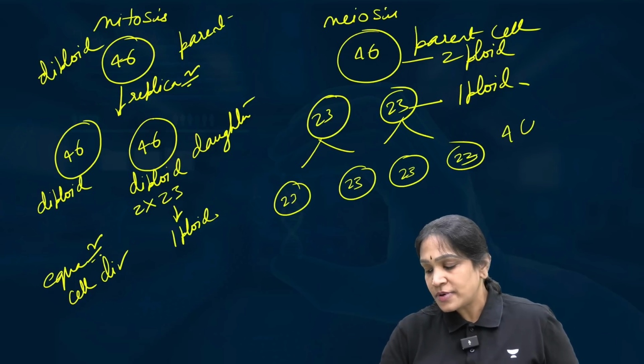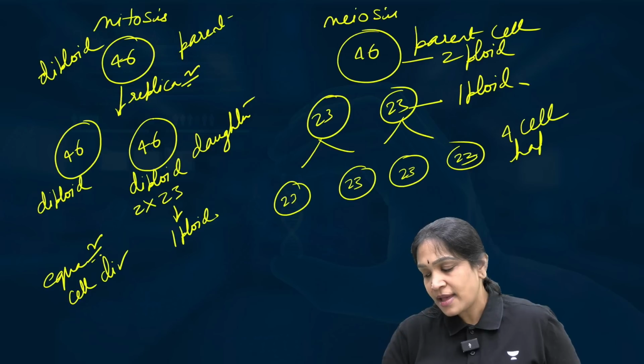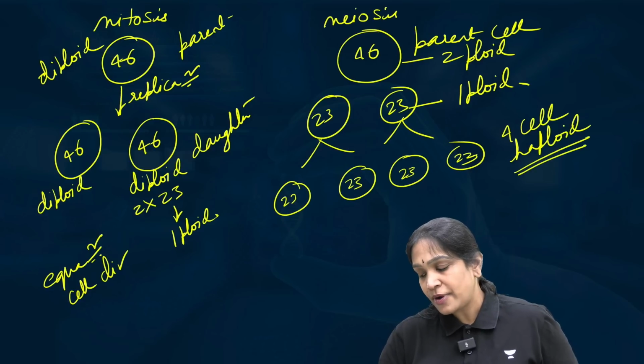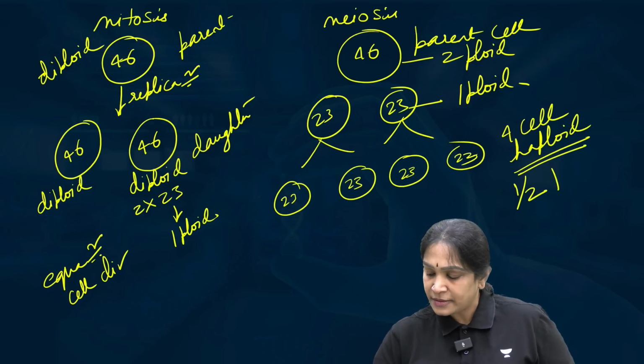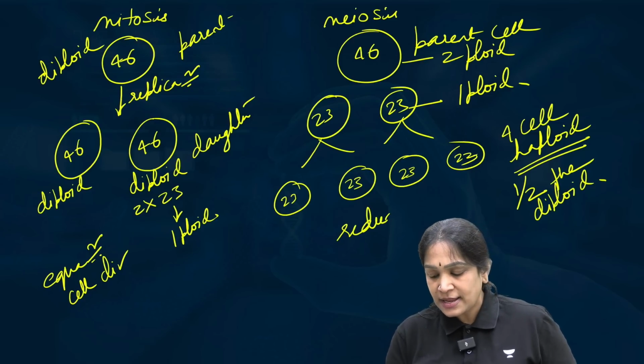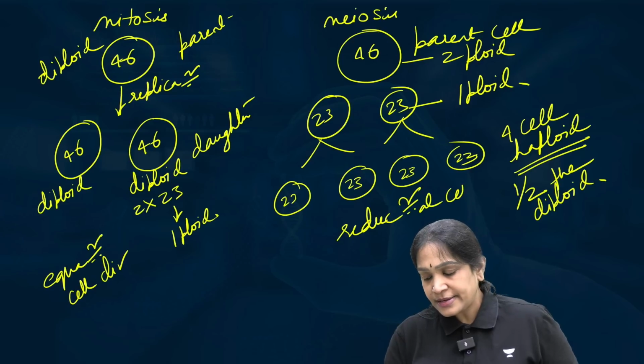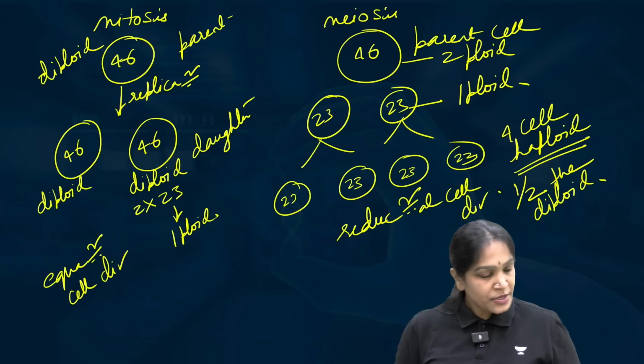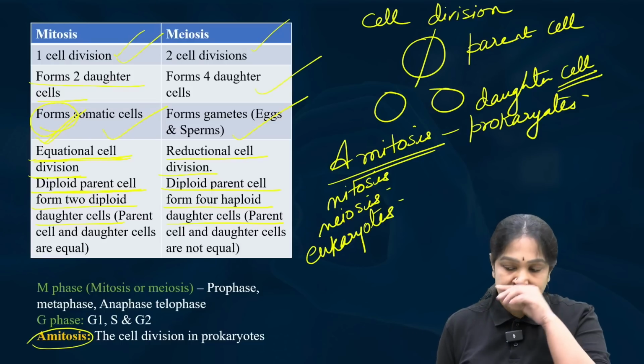So 4 cells, all of them are haploid. Haploid means what? Half the diploid. So therefore we call them haploid. Therefore it is called reductional cell division. So this is the difference between mitosis and meiosis.